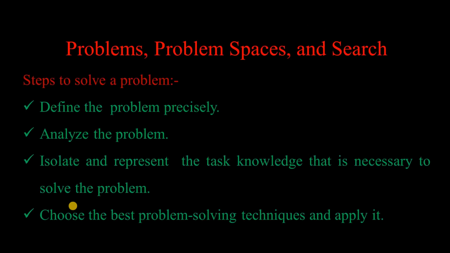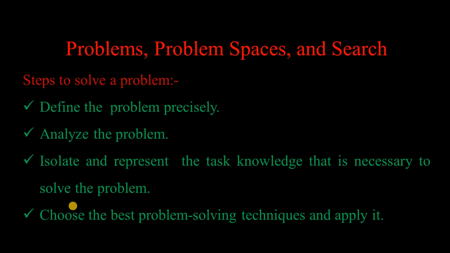So let's check what all things come under this. Okay, so to build a system to solve a particular problem, we need to do 4 different things. The first one, define the problem precisely. That means this definition must include precise specifications of what the initial situations will be, as well as what the final situations constitute acceptable solutions to the problem. As I have already told you, when you are formulating an AI problem, or when you are writing the answers for an AI problem in your exams, you have to first define the initial state, and then mention what should be the goal state or final state. So define the problem precisely.